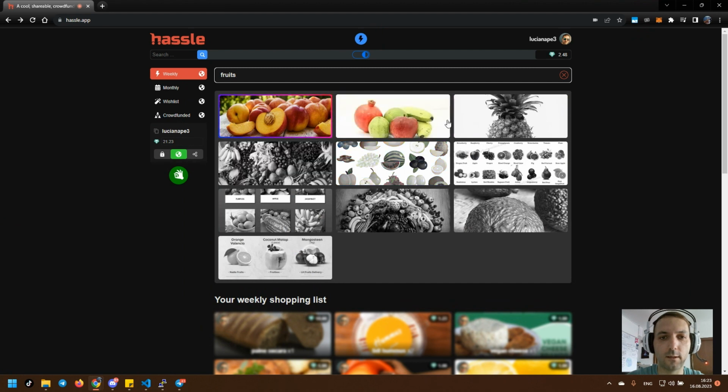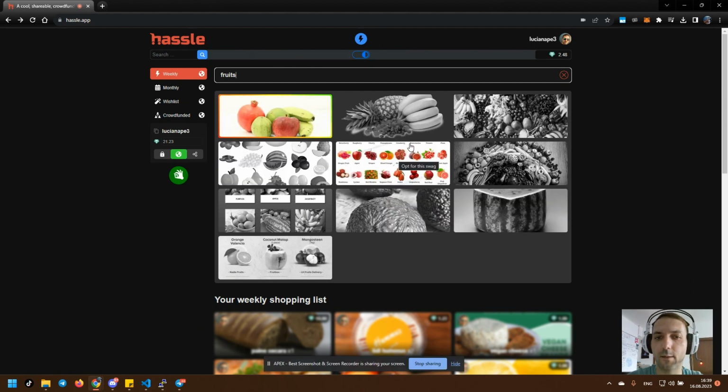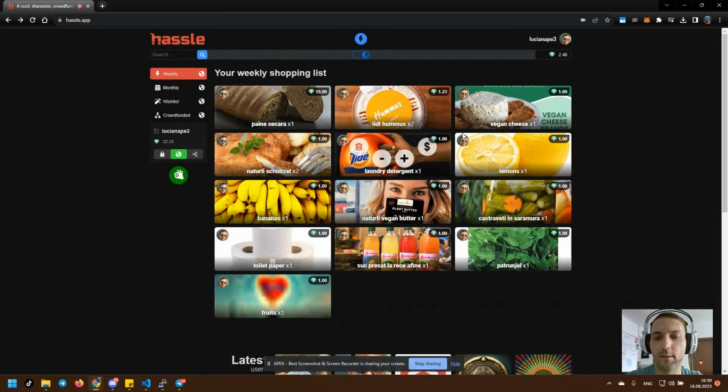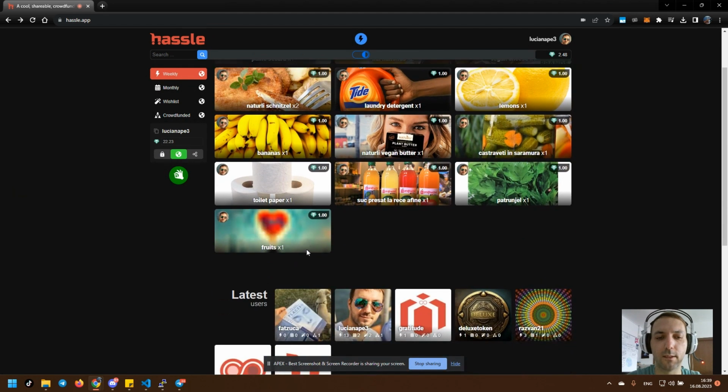You can see here there are plenty of results from Google. This is a backend API, and I see that for some people the results are not showing, and we are investigating this bug. We don't know exactly why, but you can either press enter or go on mobile, or you can click. Also, sometimes if you click on an image, like for example on this one, the image URL is not valid, so it will show you this image from our website, a blurred image.